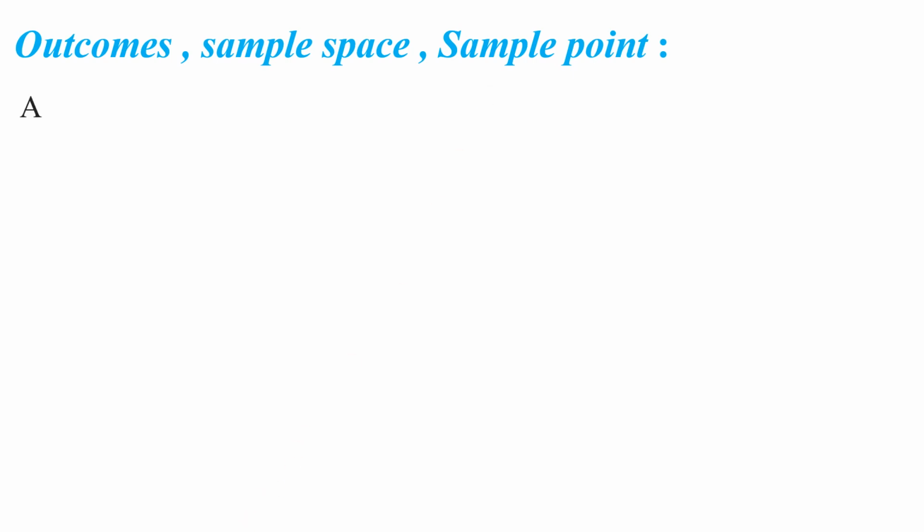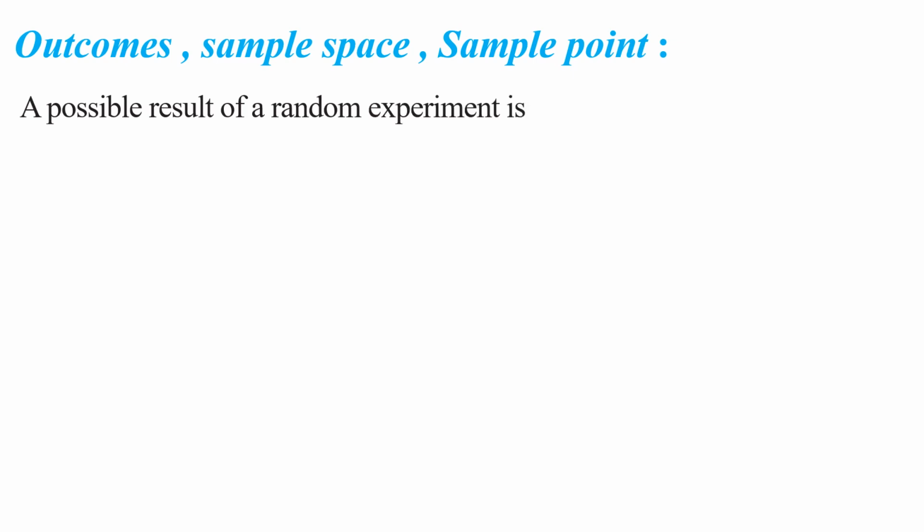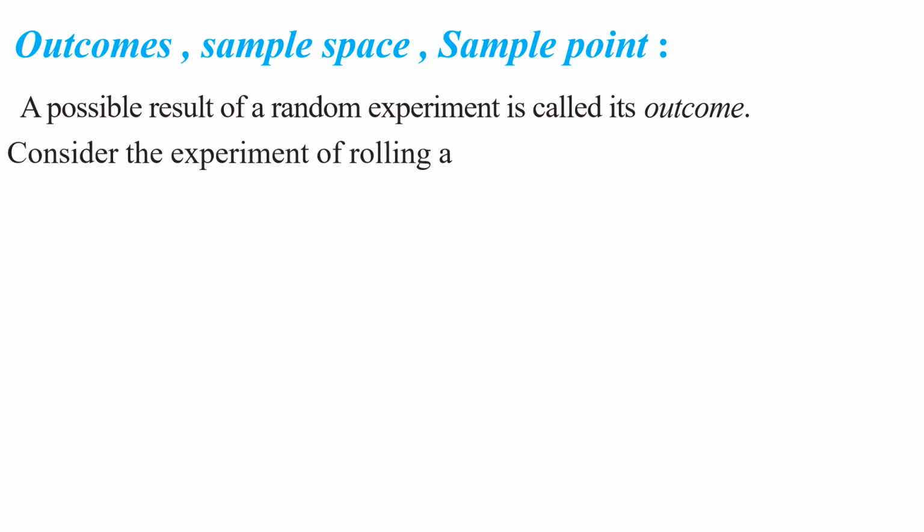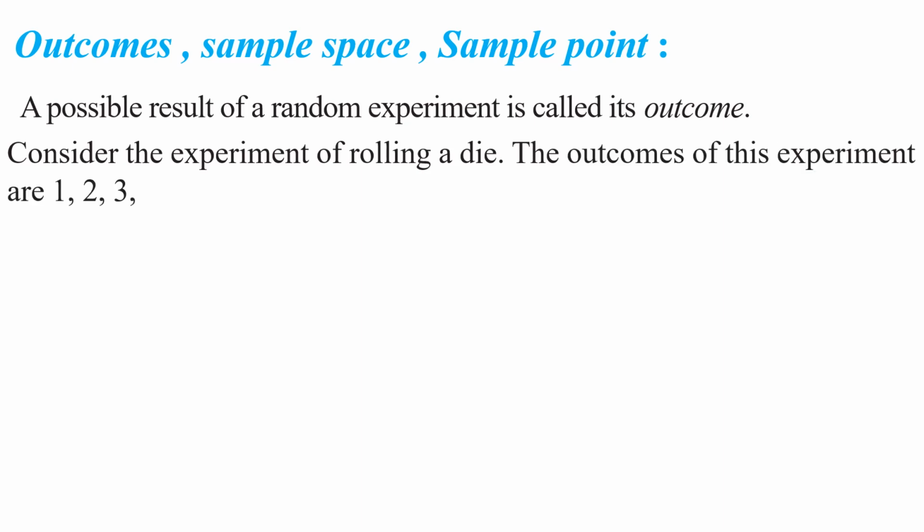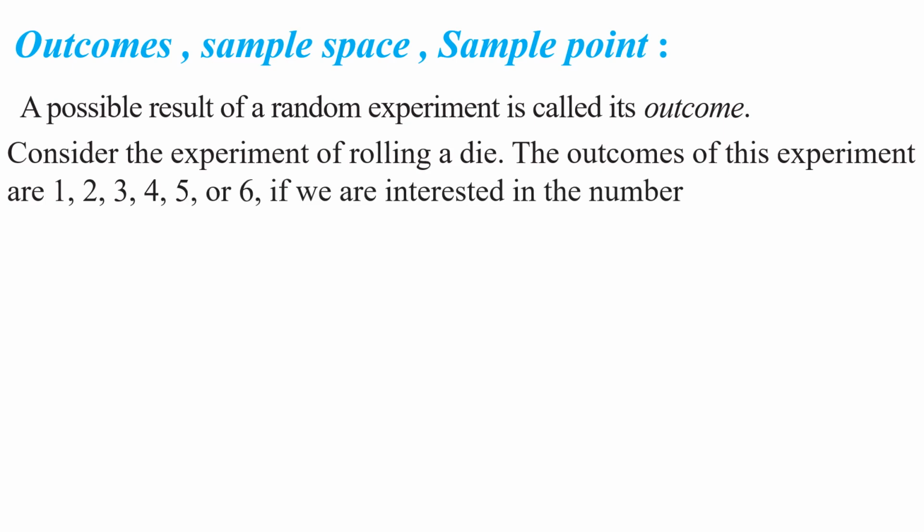A possible result of a random experiment is called its outcome. Understood this definition of an outcome? Yes. A possible result of a random experiment is called its outcome. Consider the experiment of rolling a die. The outcomes of this experiment are 1 or 2 or 3 or 4 or 5 or 6, if we are interested in the number of dots on the upper face of the die. Yes or no, my children?